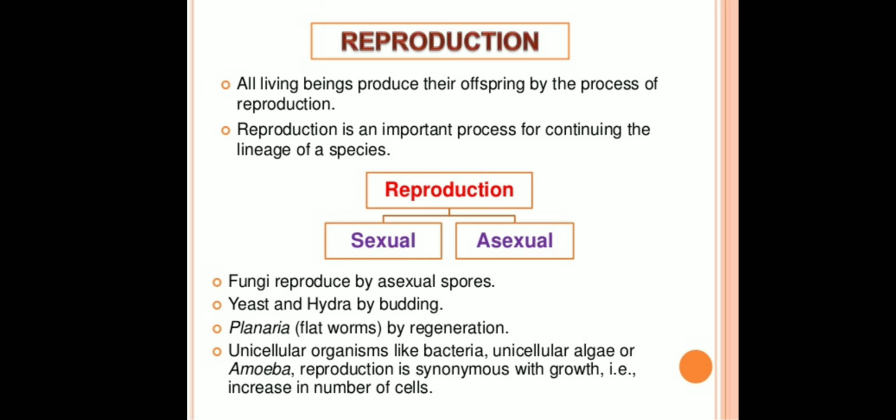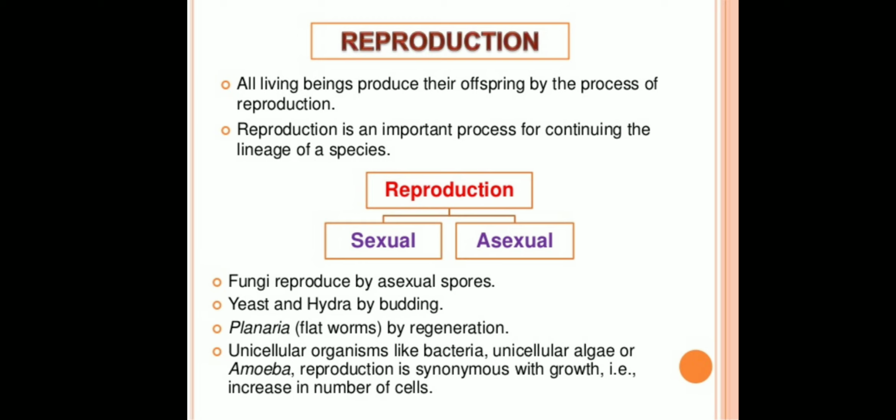Next is reproduction. All living beings produce their offspring by the process of reproduction. Offspring means their young ones, okay? Reproduction is an important process for continuing the lineage of a species. There are two types of reproduction. One is sexual reproduction and the other one is asexual reproduction.